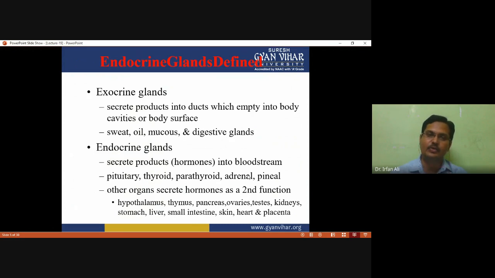Another point we need to know is exocrine versus endocrine. Exocrine glands are duct glands, and their secretions empty into a body cavity or onto the body surface, like sweat glands, oil glands, mucus glands, and digestive glands. Endocrine glands secrete their secretions into the bloodstream. Any gland that secretes into the bloodstream is called an endocrine gland.